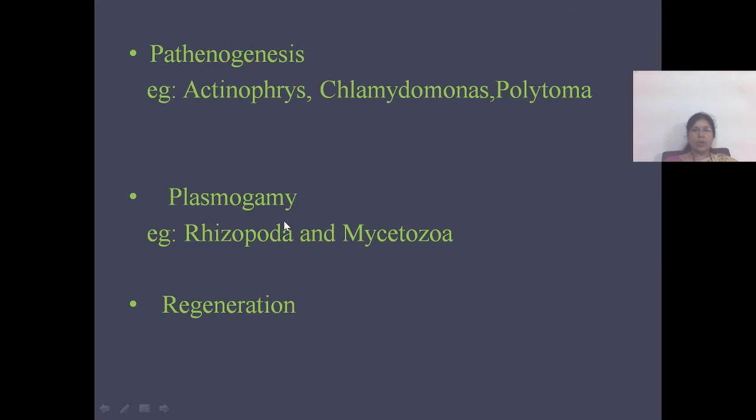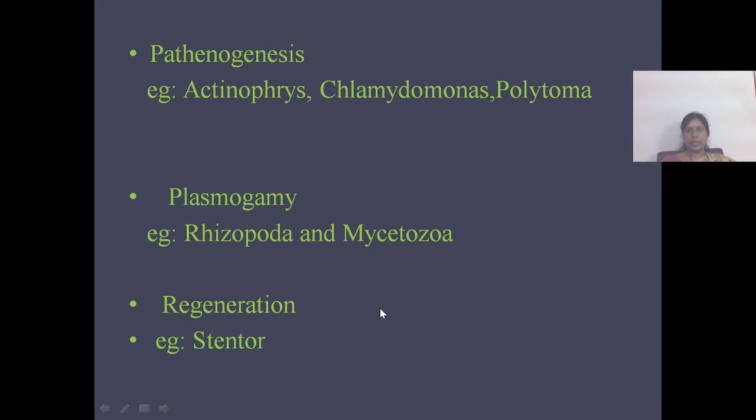This is called plasmogamy. This plasmogamy is not sexual, as there is no syngamy, hence it is some other type of union. But it is believed that plasmogamy occurs during feeding also. For feeding, they unite together for ingestion of the prey.